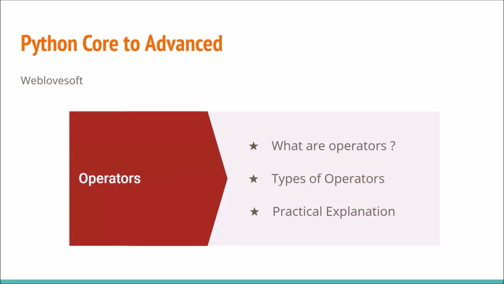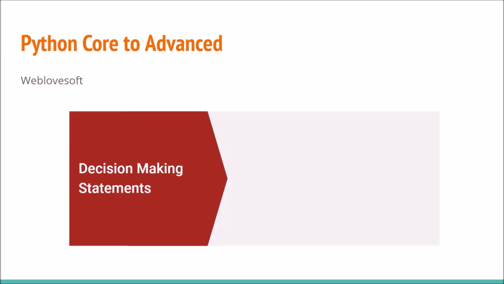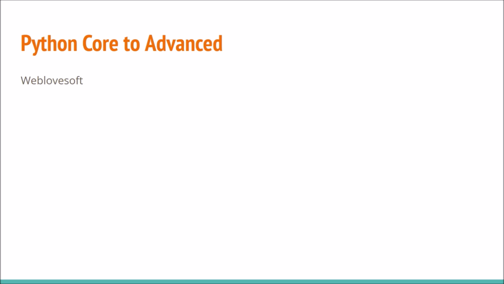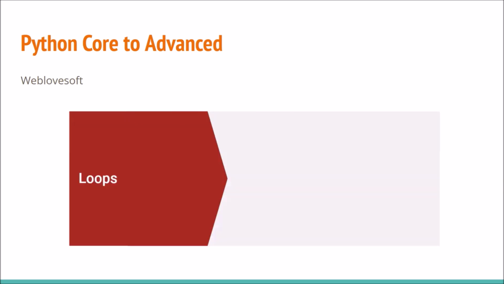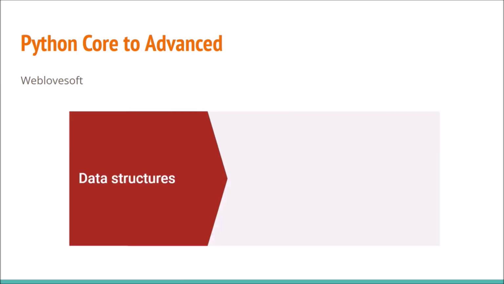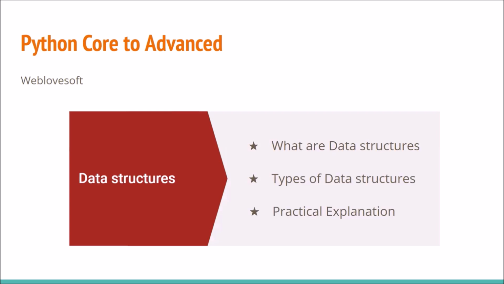Next, we will cover decision making statements, also known as conditional statements. We will learn about if-else statements in future classes. After decision making, we will learn about loops, including for and while loops. Next, we will cover a large and important topic called data structures. In this, we will learn about list, tuple, string, dictionaries, and sets.